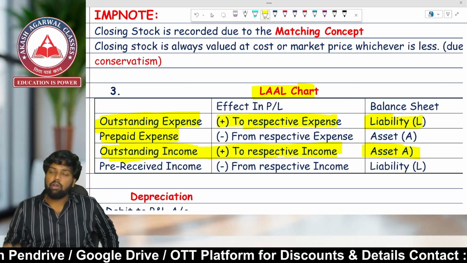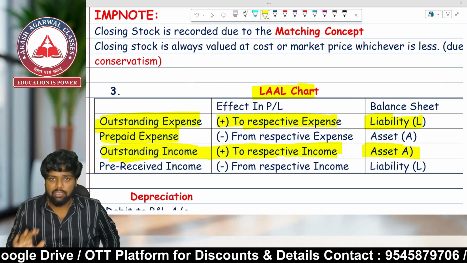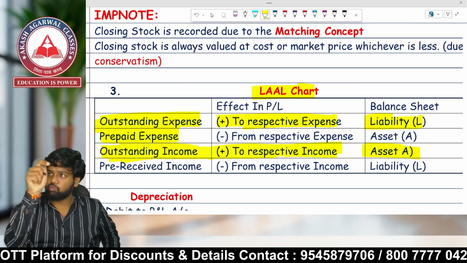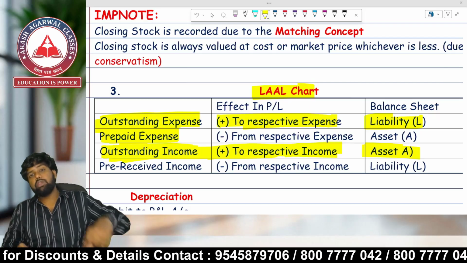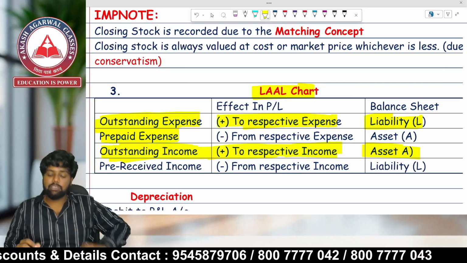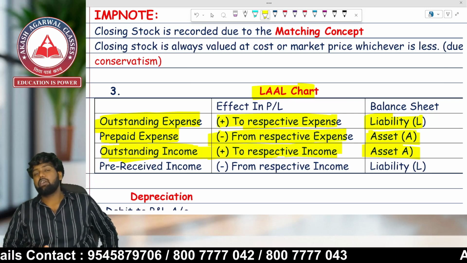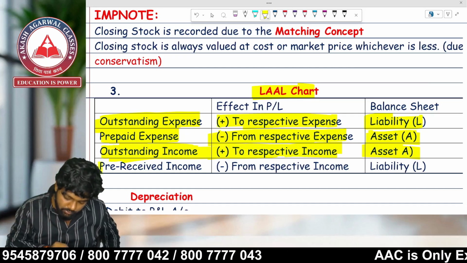So over here, what can we do? Expenses of next year, which we have paid in current year, so we have to deduct it from the expense. Expense has a debit balance. For decreasing the balance, we have to credit. So prepaid expense account debit to expense, minus from the expense, and it will appear as an asset because we have paid the expense. The benefit is yet to be received.